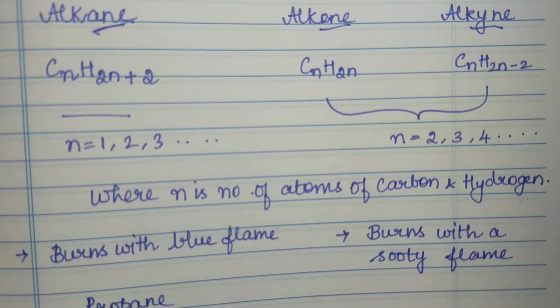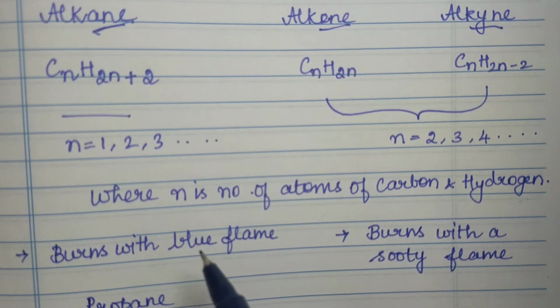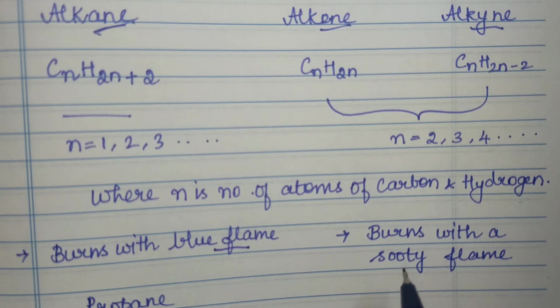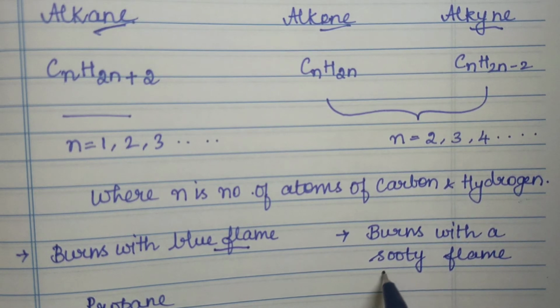Now you need to know at least one or two differences between saturated and unsaturated hydrocarbons other than the name or the general formula. If you burn any alkane, alkene or alkyne, the saturated hydrocarbon burns with a blue flame and the unsaturated hydrocarbon burns with a sooty flame.